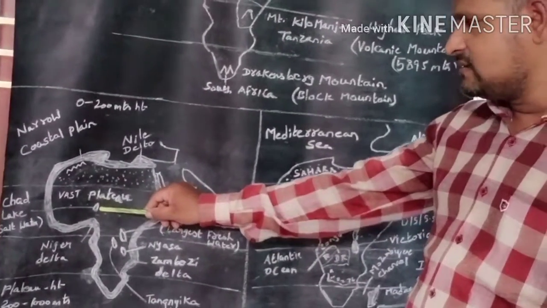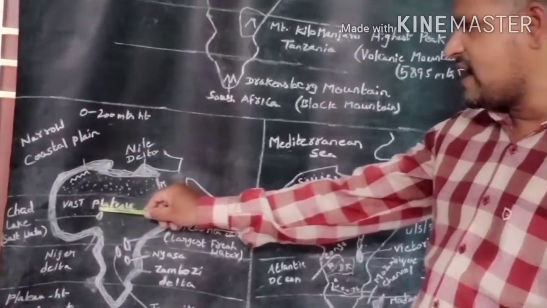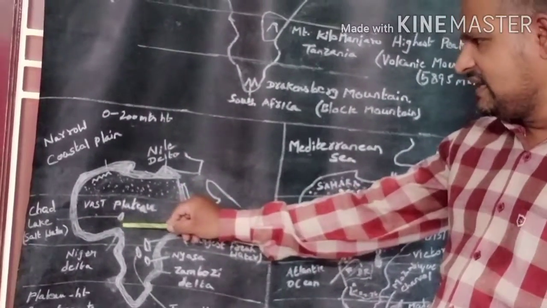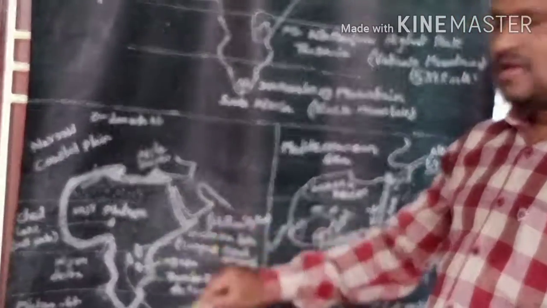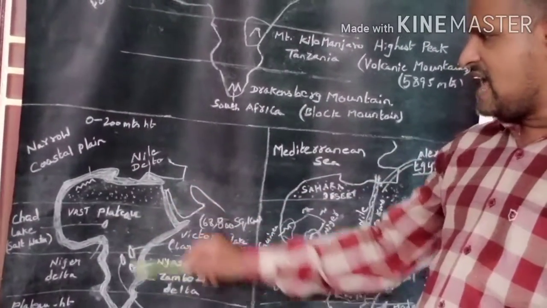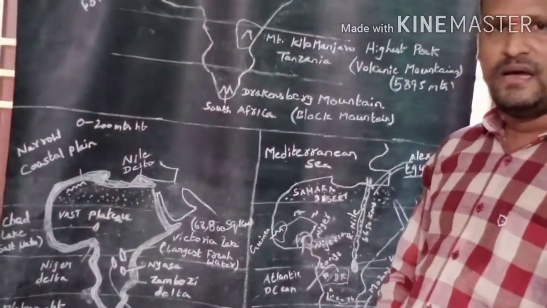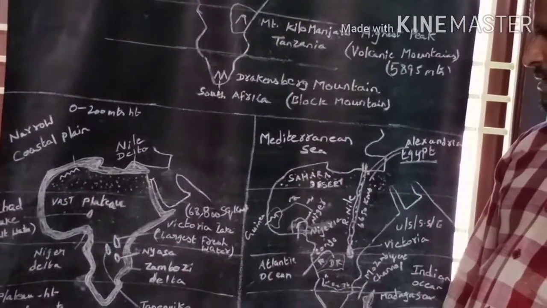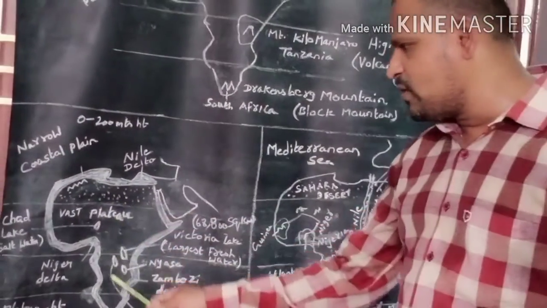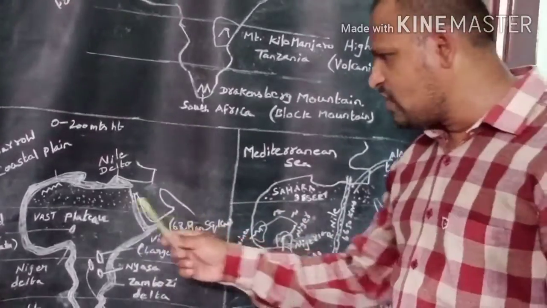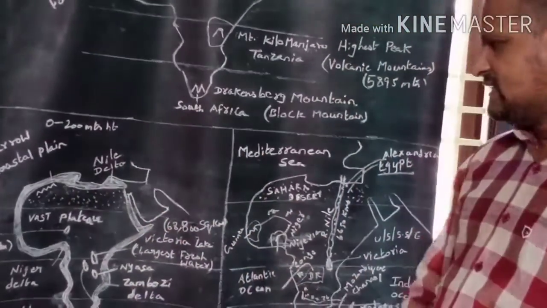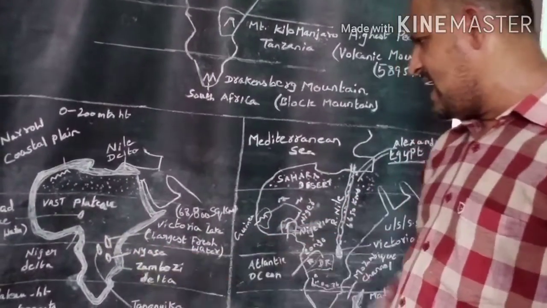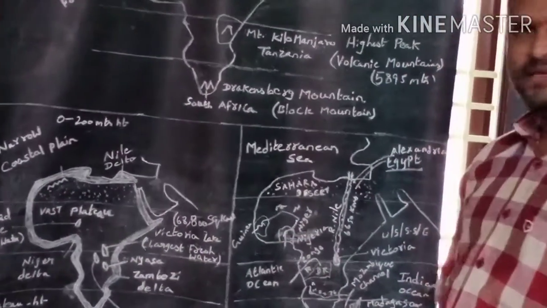Whereas Lake Chad, located in Chad country, is a saltwater lake. As the lake consists of salt water, it is saline. Children, so far we discussed about the lakes, the four lakes: Victoria Lake, Chad Lake, Tanganyika Lake and Nyasa Lake.